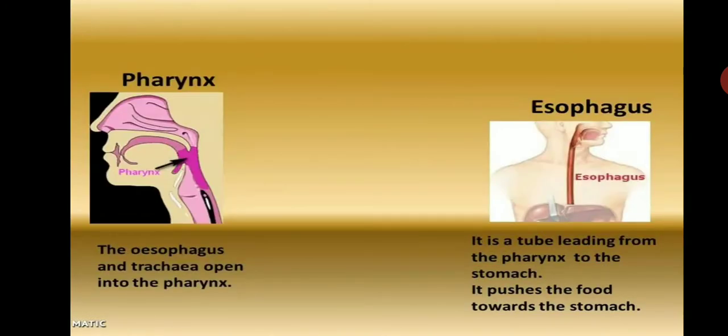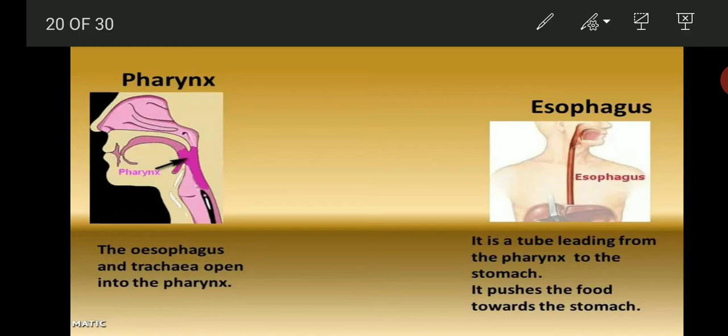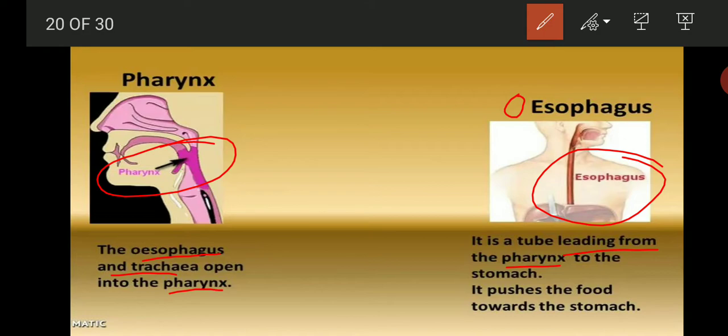Now, the pharynx, that is the throat part. You can see here. The esophagus and trachea open into the pharynx. You can see here. It is displayed over here. Then the esophagus. It is a tube leading from the pharynx. You can see here. It is labeled. Leading from the pharynx to the stomach. It pushes the food towards the stomach.